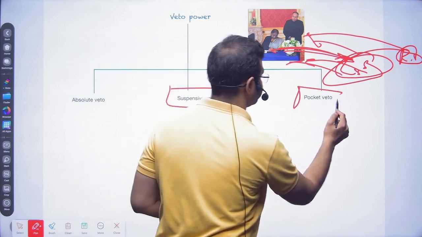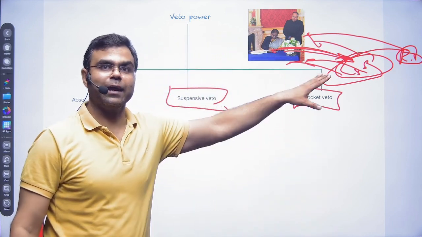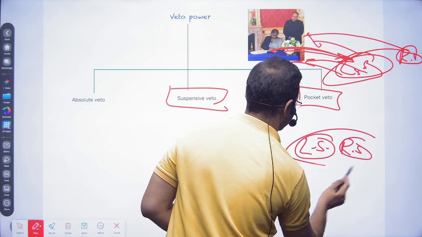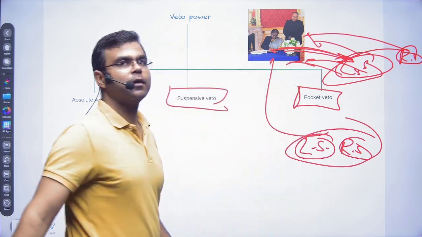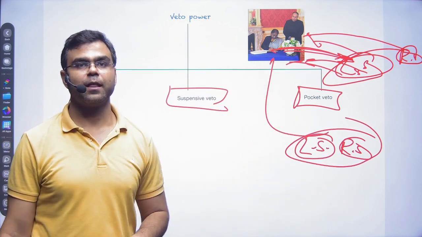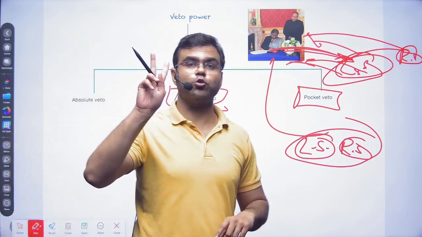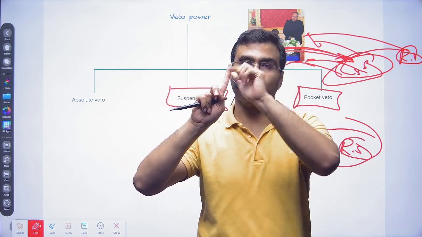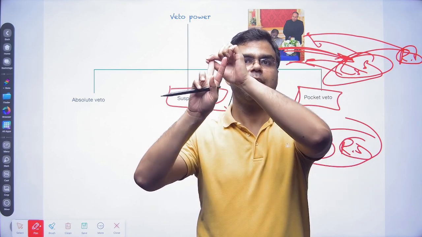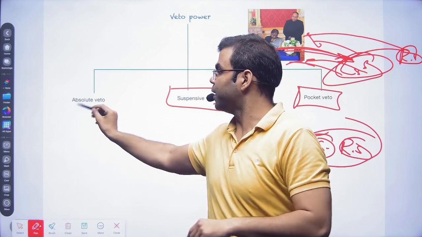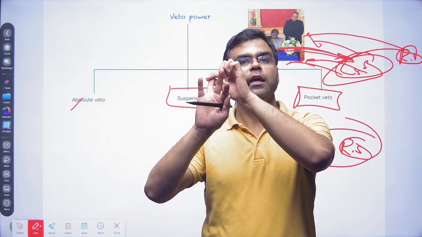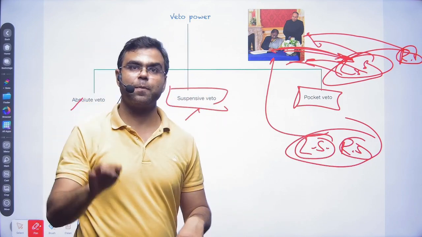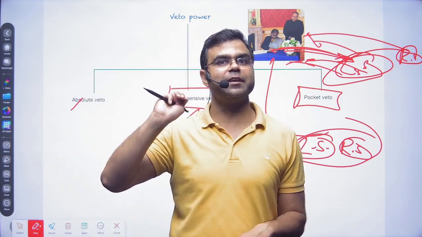What is a pocket veto? Again go with this process. Lok Sabha and Rajya Sabha jointly decided and sent a bill to the President. Now she has three options. Either she can accept it, saying I am giving the assent, or she can reject it, which is absolute veto, or she can resend it and it can come back. That is called suspensive veto. These are the three things that have been written.